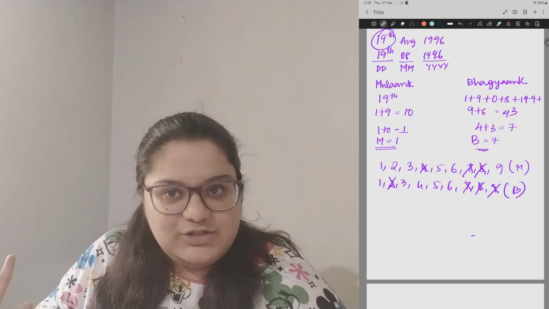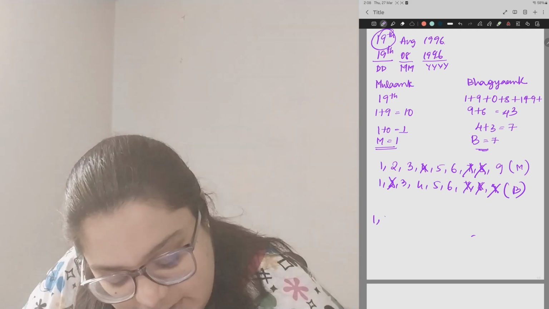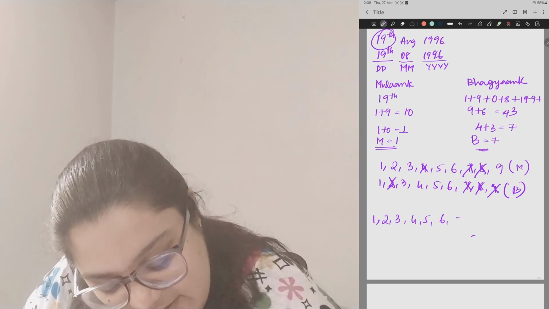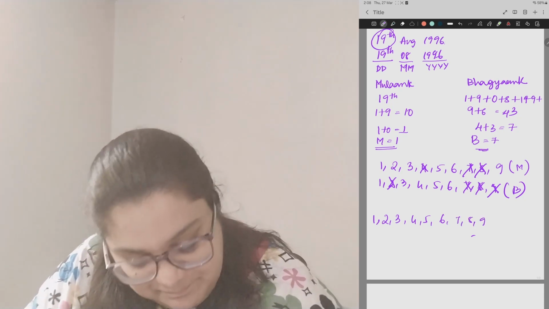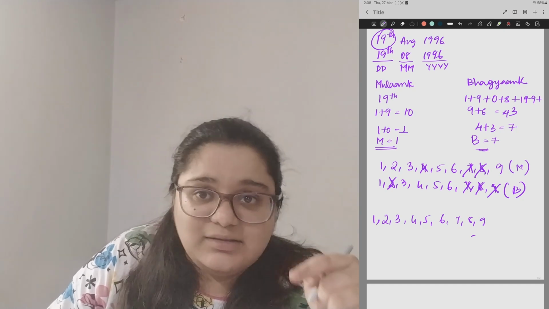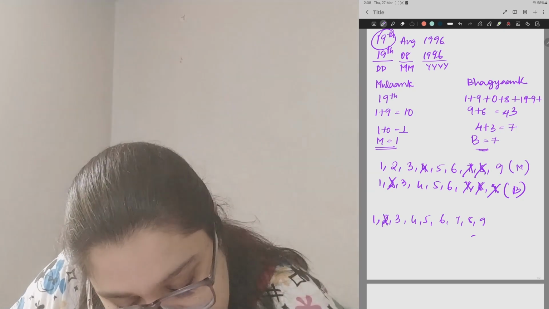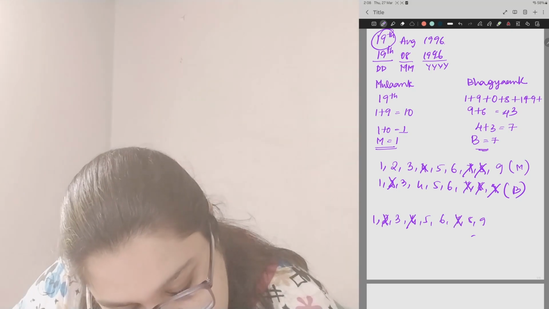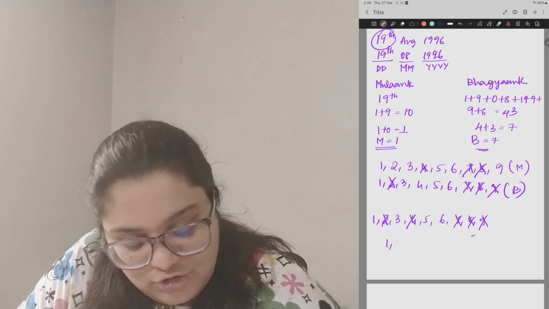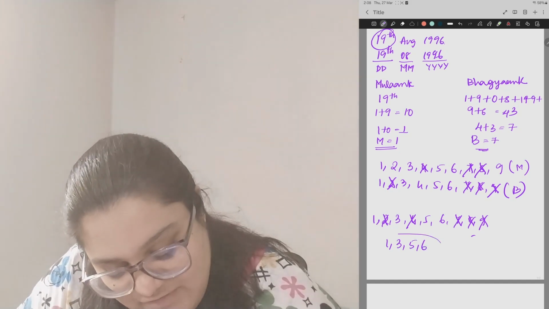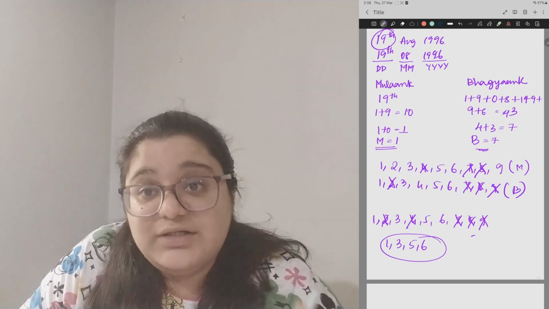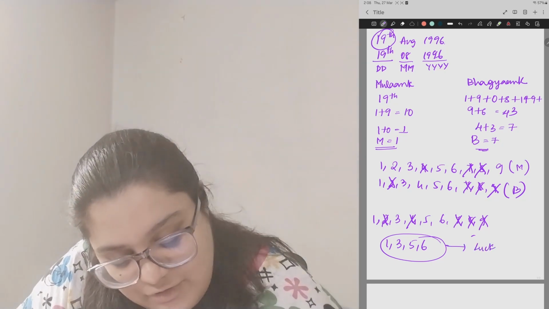So now that you have understood this, let us write a common number range from 1 to 9. So 1, 2, 3, 4, 5, 6, 7, 8 and 9. And we'll scratch out all the numbers that are scratched in both the Moolank and the Bhagyank number. So you can see 2 was not there, 4 is scratched out, 7, 8 and 9 are scratched out. So the remaining numbers that you get over here are number 1, 3, 5 and 6. So as per your calculated date of birth, these are your lucky numbers.